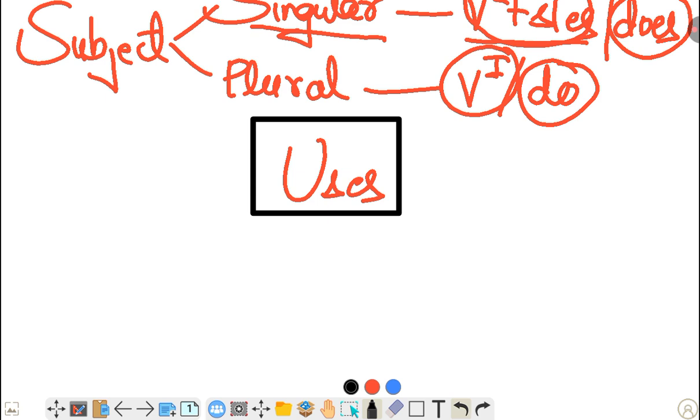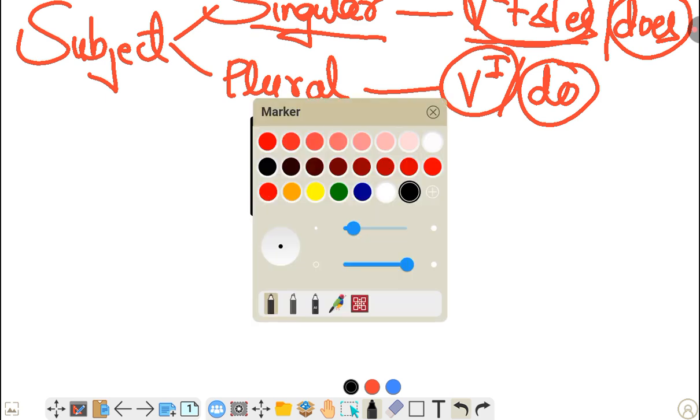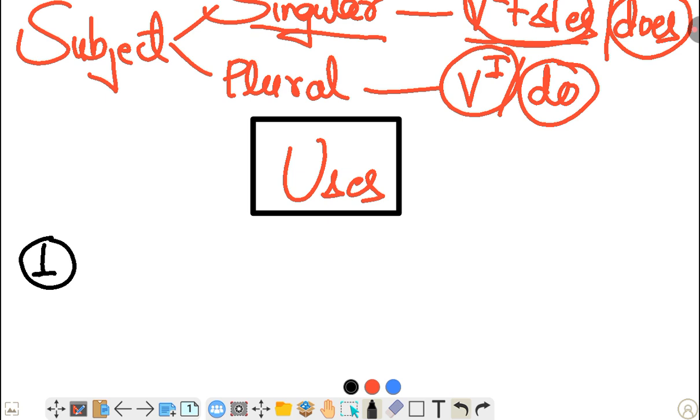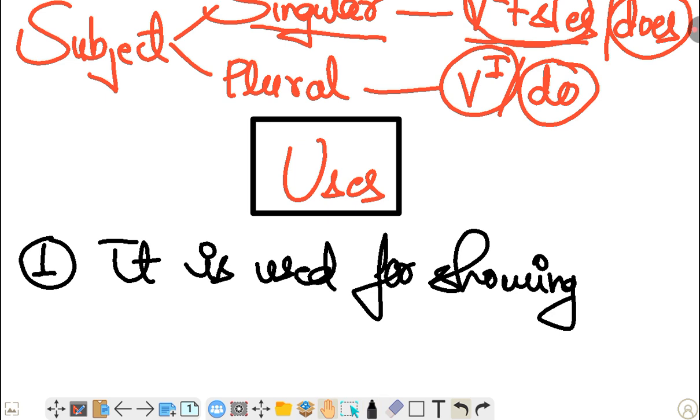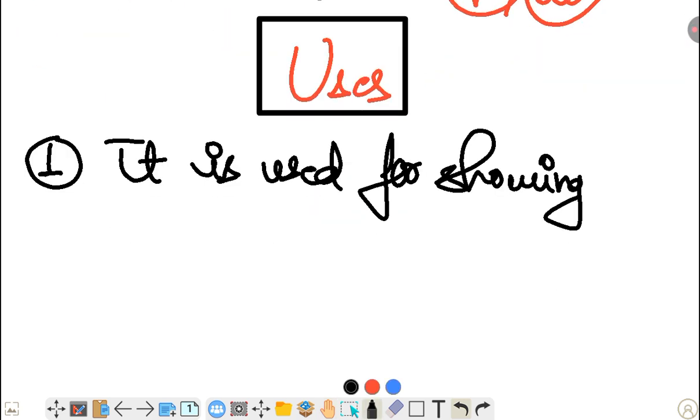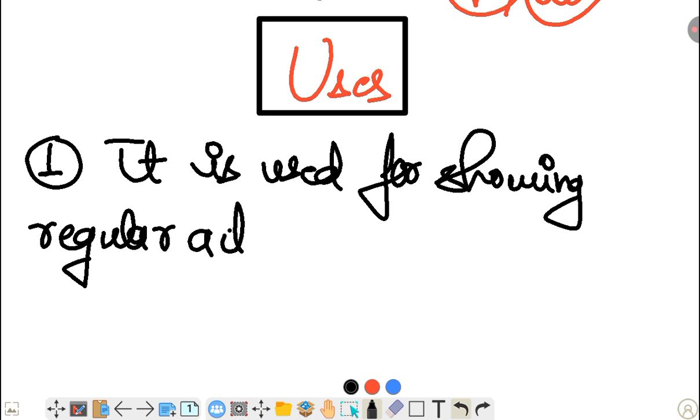So the first use that I'm going to tell you is that it is used for showing a regular action.